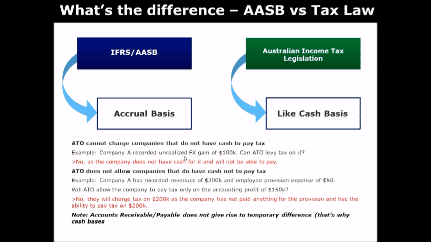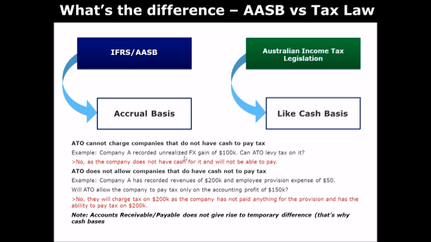Even though it's recognized as a gain in a financial statement, in fact, the company hasn't received anything that allows the company to pay cash to the tax office. So the tax office understands that and doesn't charge tax on the unrealized gain. Okay, and let's look at the second example.